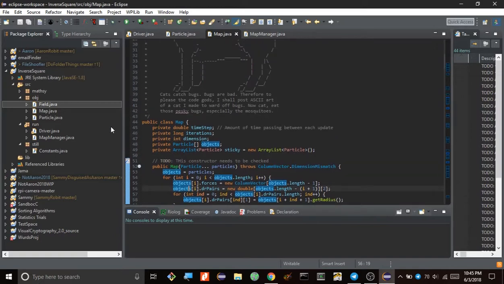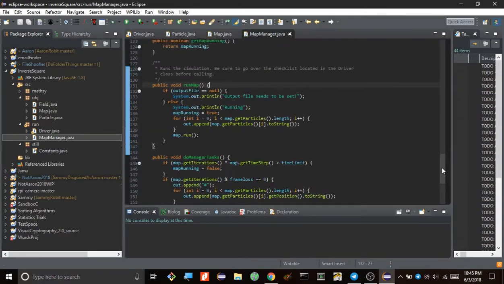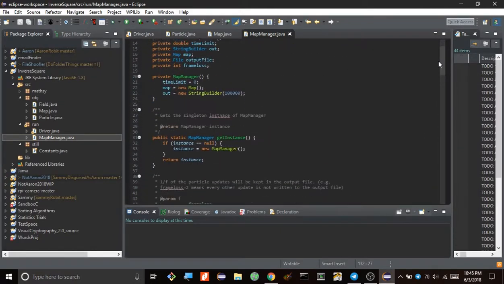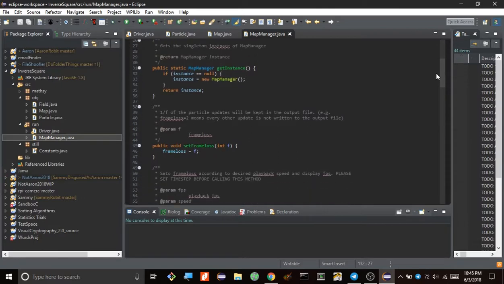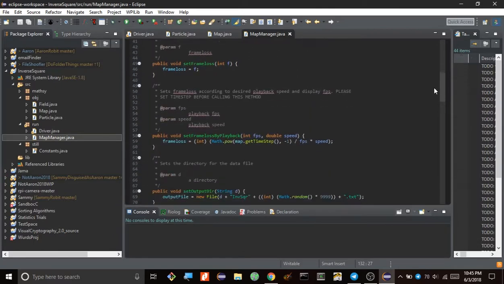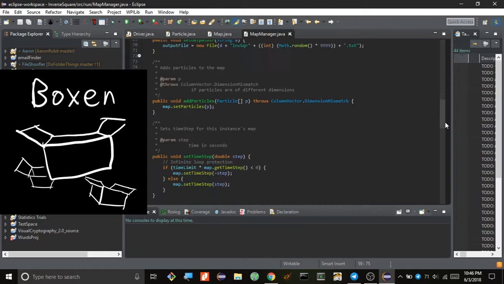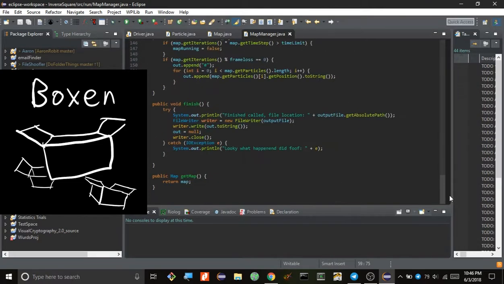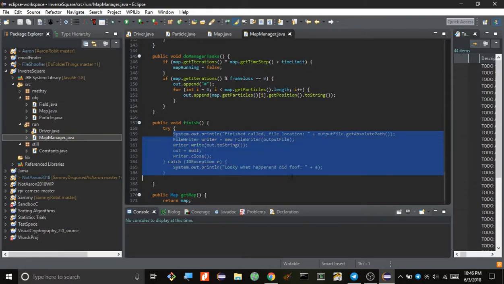So let's take a look at the map manager. That's probably one of the last classes we need to take a look at. It's the easiest class to understand. It just manages the map, turns it on and off, tells it when to run and stop, and also calculates what certain values should be so you don't have to do it in the driver class. Kind of makes it more user-friendly. It also takes care of writing out the output of the program.